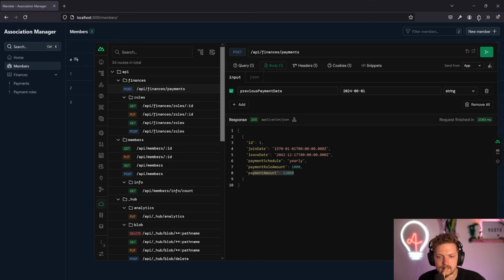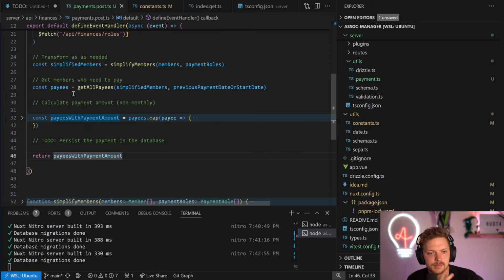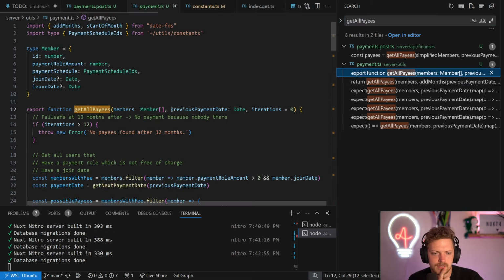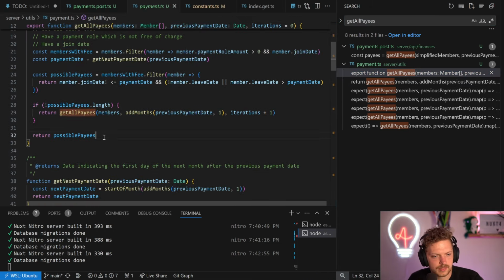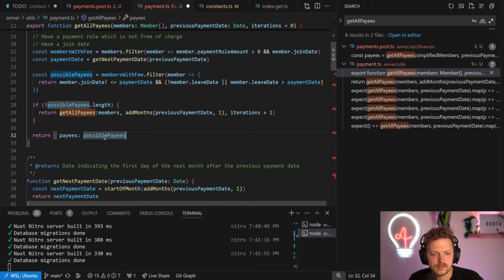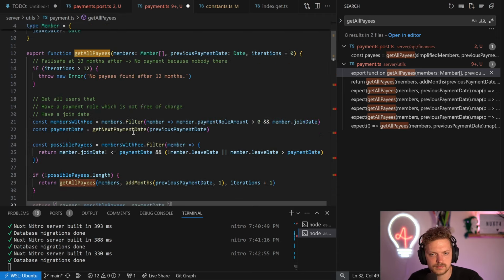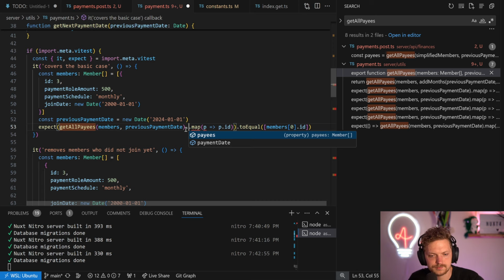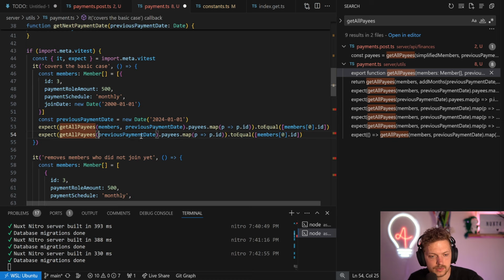Actually, oh wait, one more thing. We have to also emit the payment date. Get all pays and payment date. Oh yeah, that's one more thing. Because we also want to know when it should be collected. So that would be nice to also emit that. Pays and payment date. So that would be helpful. So we check the pays here. We can also check the payment date. That's also a good idea to test that real quick.